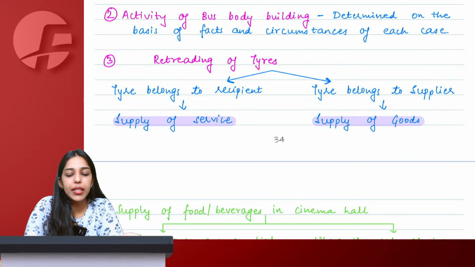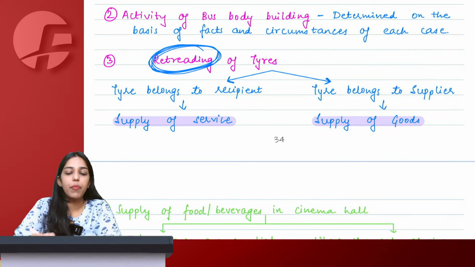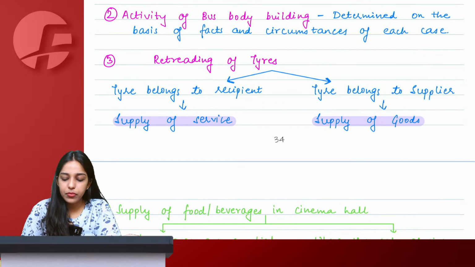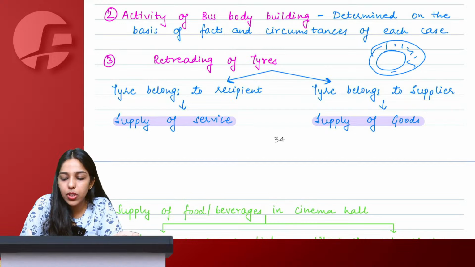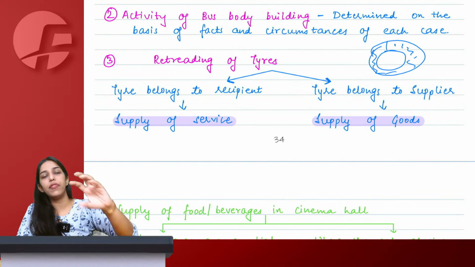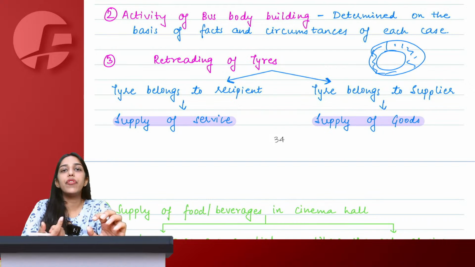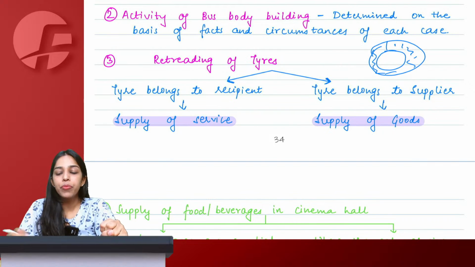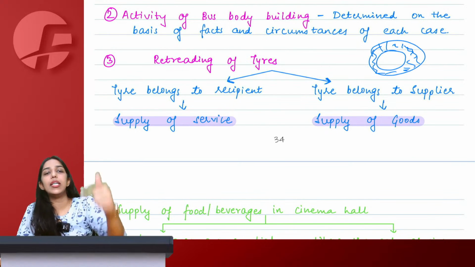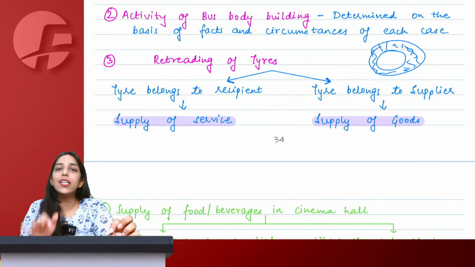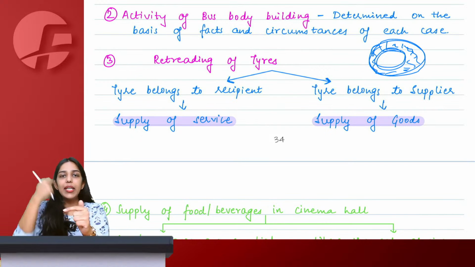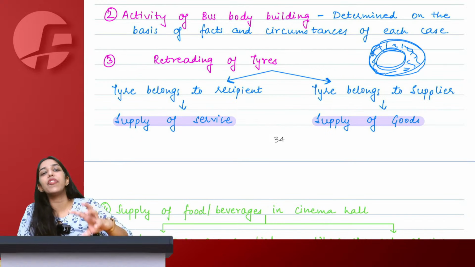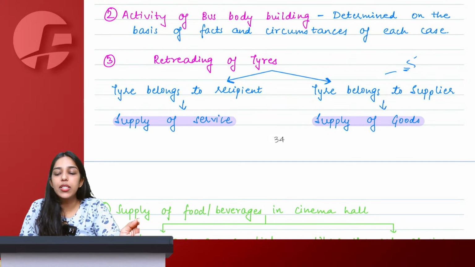Then retreading of tires. What do we understand by the term retreading of tires? If you see a tire, you would see these kind of lines on it. Why? So that friction can be created. If there are no lines, no friction, even if you apply brakes, the tire won't stop. Now, let's say you've traveled thousands of kilometers, ultimately the tire would get worn out. In such cases, you have to get this done again, which is known as retreading. They would apply a layer of these lines back so that friction can be created again. That is known as retreading of tires.